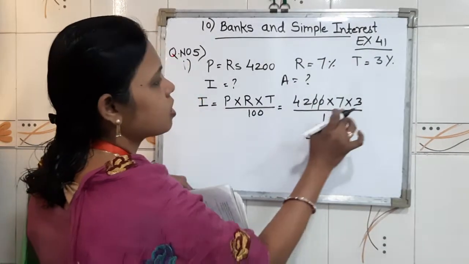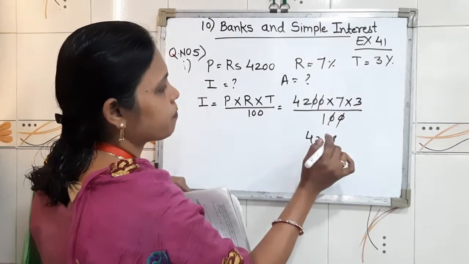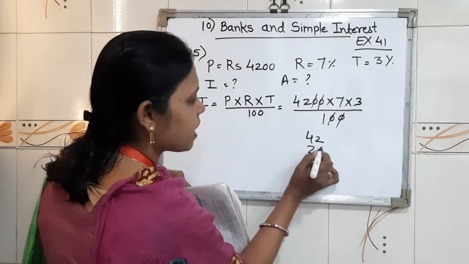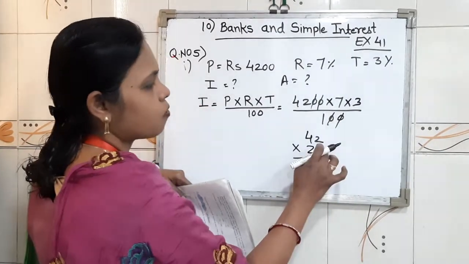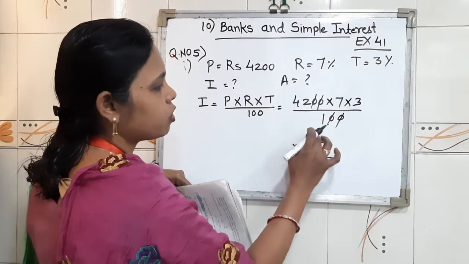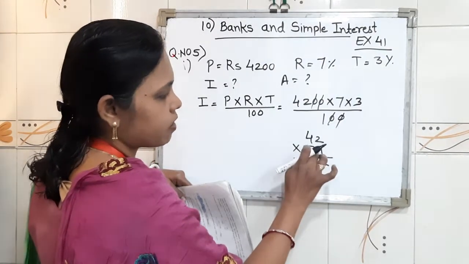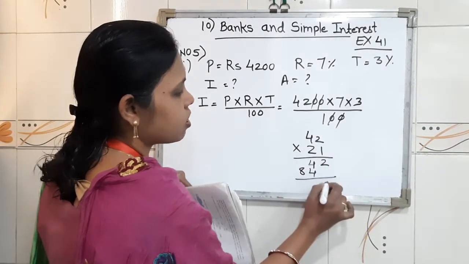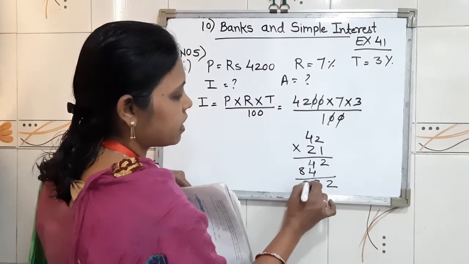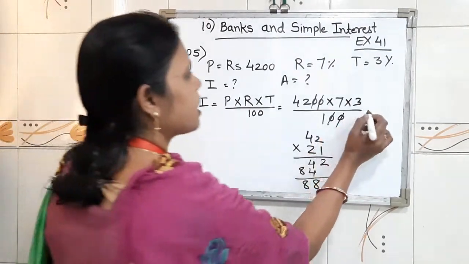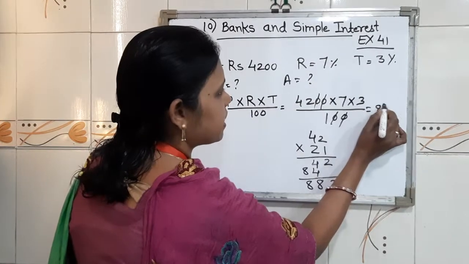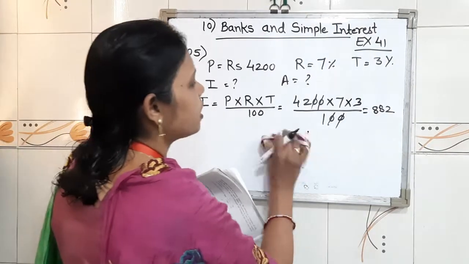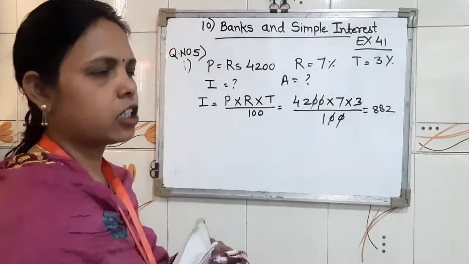Here 42, 7 into 3, 21. If you want, you can do it directly also. Or suppose you are not doing it directly, then multiply this way: 1 into 2, 2. 1 into 4, 4. After that, with the 2, 2 twos are 4, 2 fours are 8. So children, here we got 882. Write down 882 rupees. So in our question we got interest equal to 882 rupees.